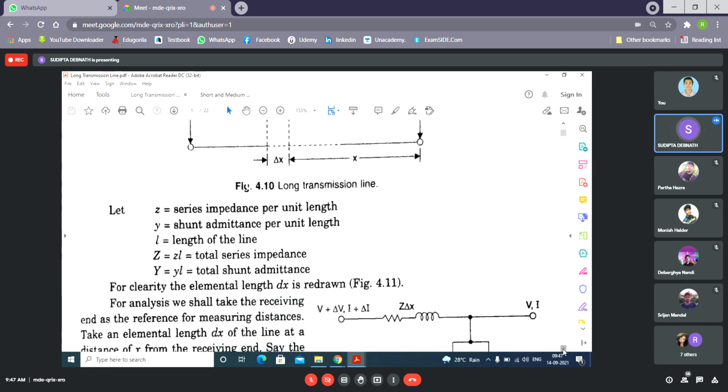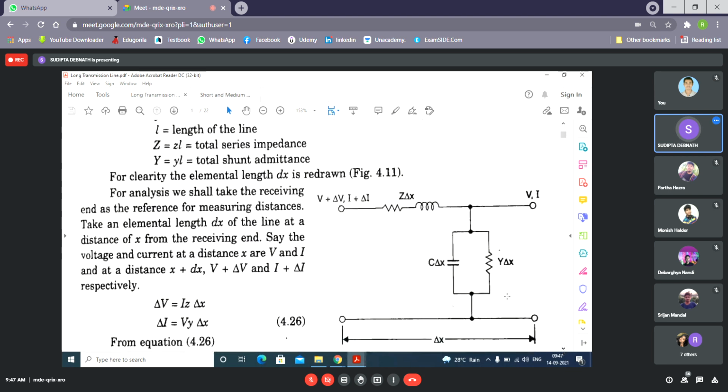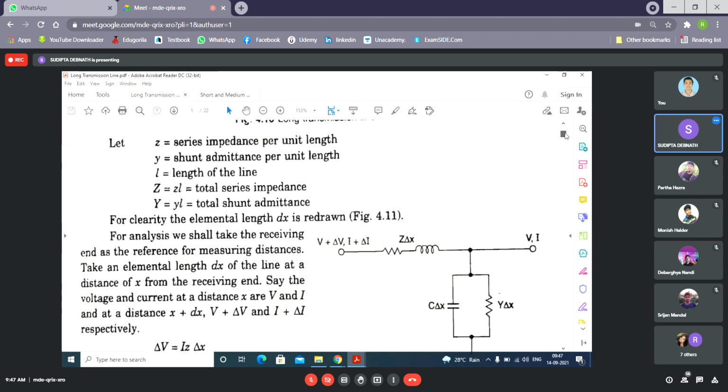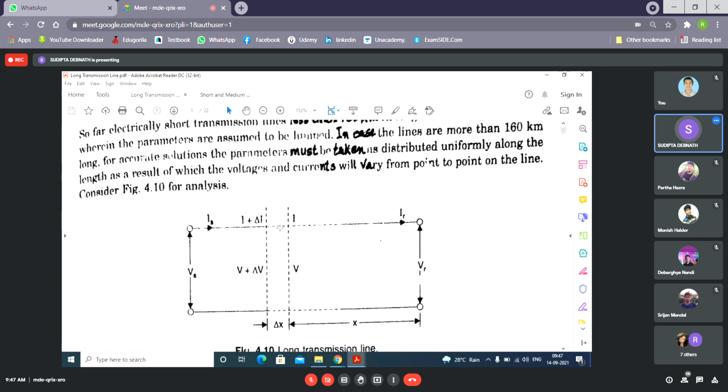Now here it is shown that we neglect the shunt admittance, so we consider only C here. Okay, so we can write delta V equal to I z into delta X. That means the voltage drop in a small length of the line will be I into z into delta X. Now you can ask why I will not consider I plus delta I. Because we neglect that; we consider delta I to be very small.